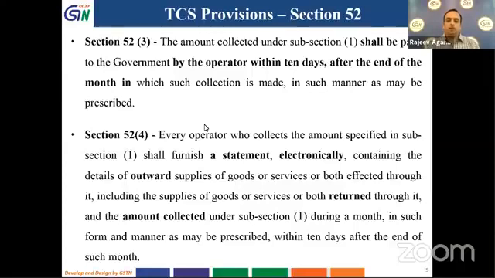So it will contain whatever has been given as outward supplies, whatever has been returned, and what is the amount collected. And it will be in such form and in such manner as may be prescribed within the 10 days of the end of the month.